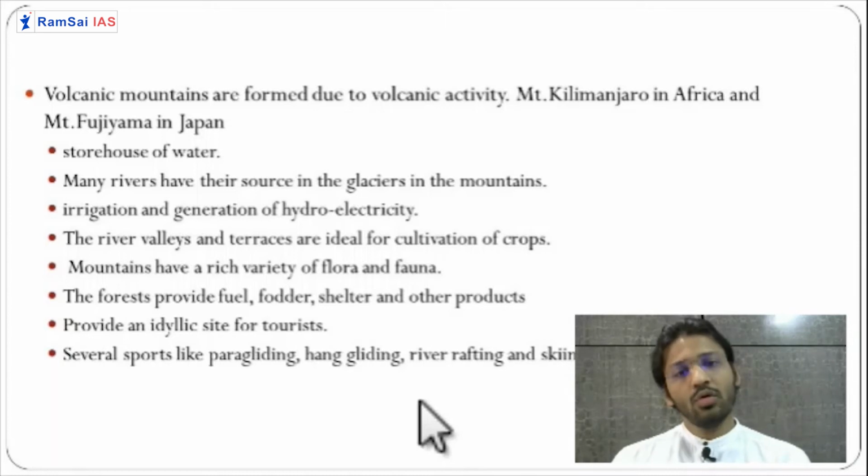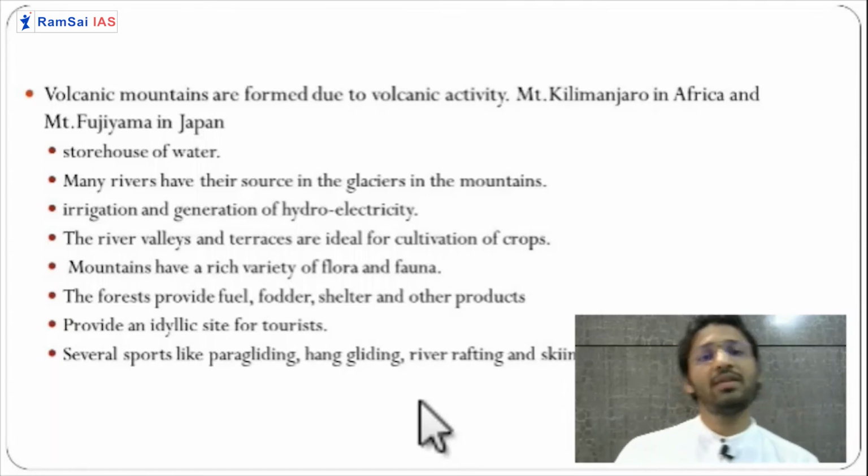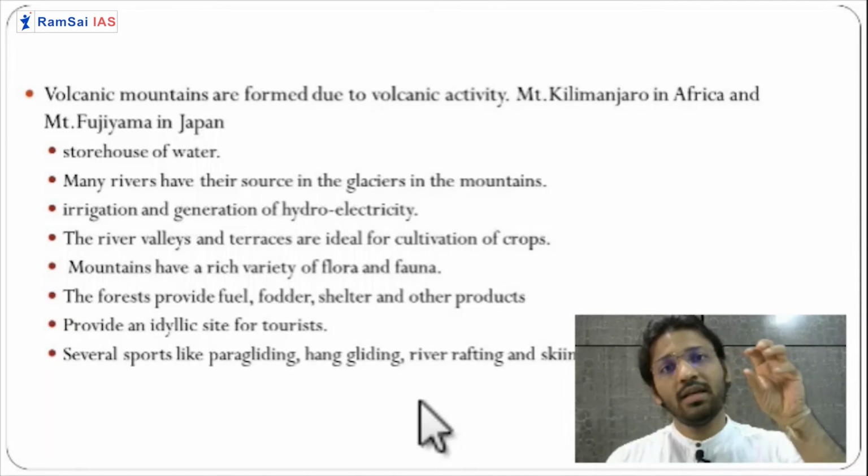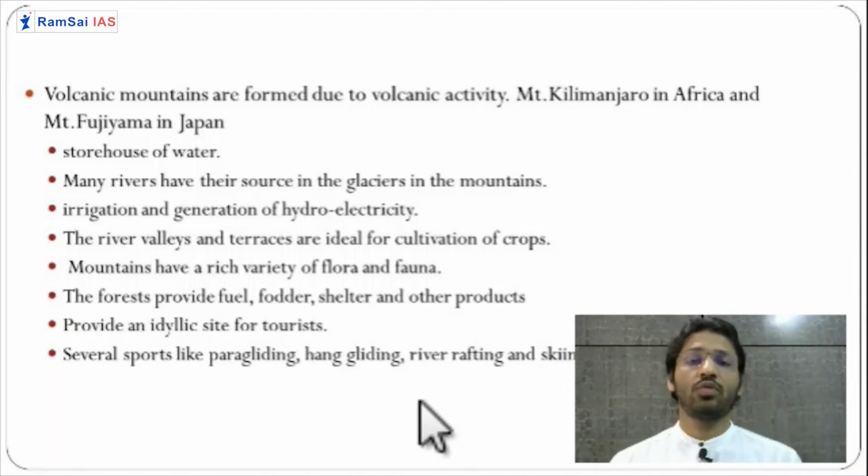Now, the technicalities of the mountain that we have seen, what are the usages of these mountains, or what are the benefits of these mountains? So first of all, the first benefit is we get fresh water from these mountains. They are the source of glaciers, and glaciers are the sources of rivers. So we are getting fresh water. Second thing is we can produce hydroelectricity from that. We are using that for irrigation purposes.